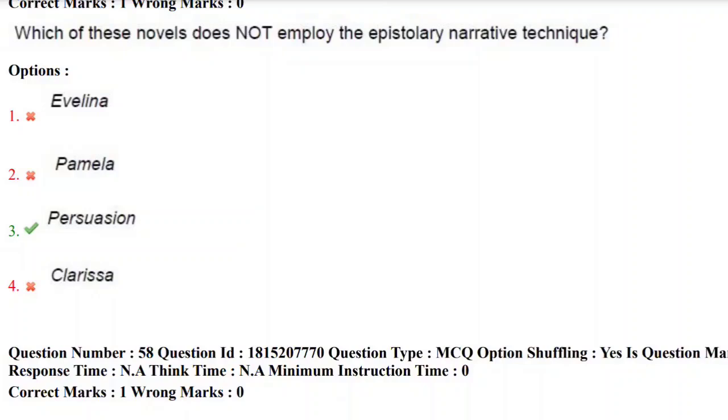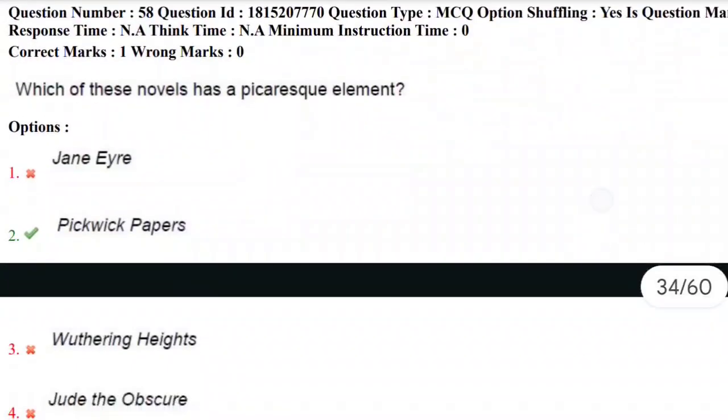Yes, Pamela and Clarissa are written by Samuel Richardson, and Persuasion is written by Jane Austen. So the correct answer here is Persuasion, which did not employ the epistolary narrative technique. The correct answer is the third option. Let's move towards the next question, the 58th question.